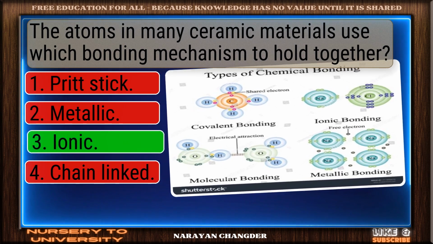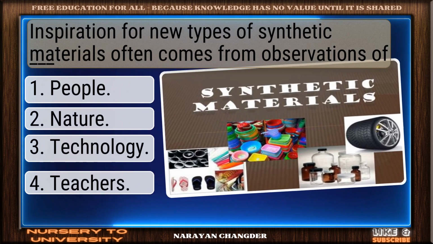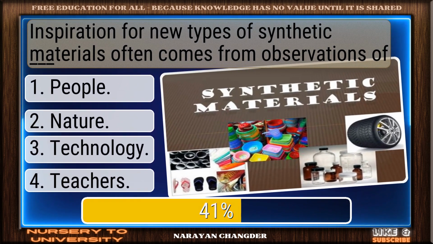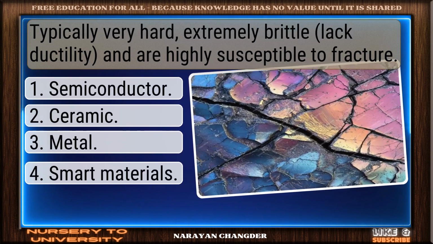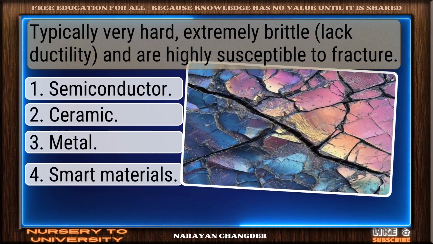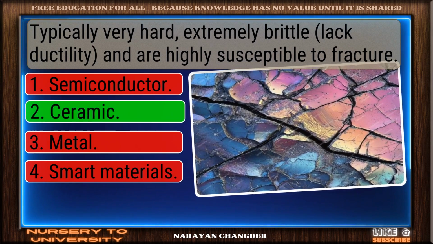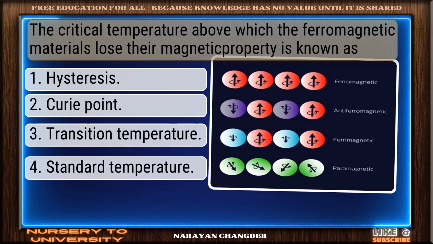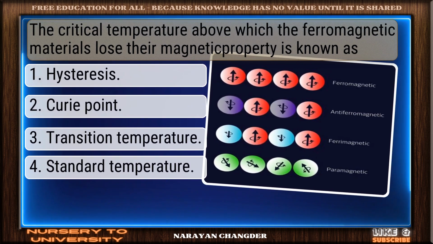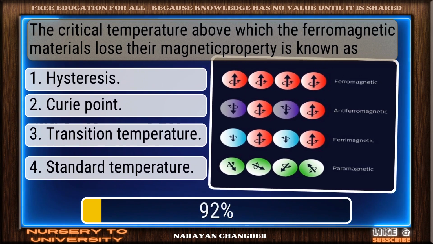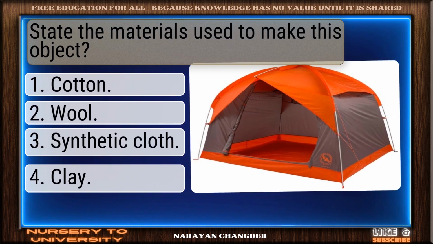You got it, ionic! Inspiration for new types of synthetic materials often comes from observations of a dash. Solid response, nature. Typically very hard, extremely brittle, and are highly susceptible to fracture. Ceramic. The critical temperature above which the ferromagnetic materials lose their magnetic property is known as... Well supported. Curie point. State the materials used to make this object.